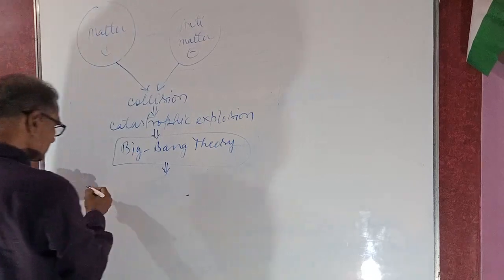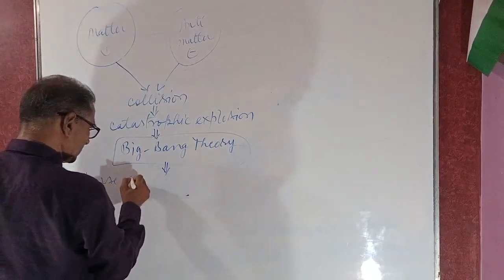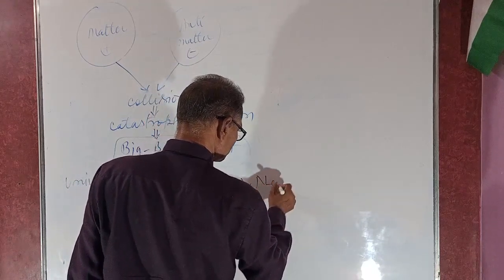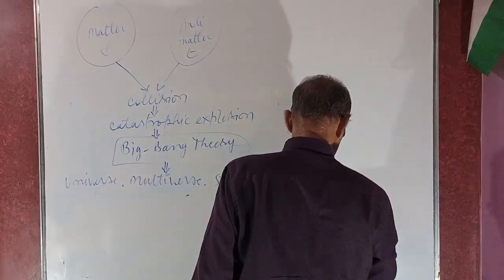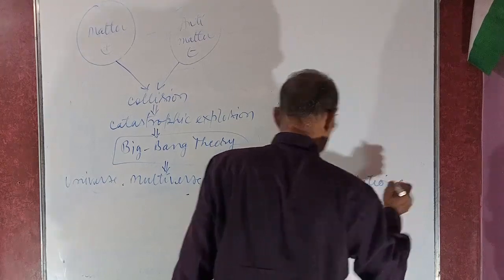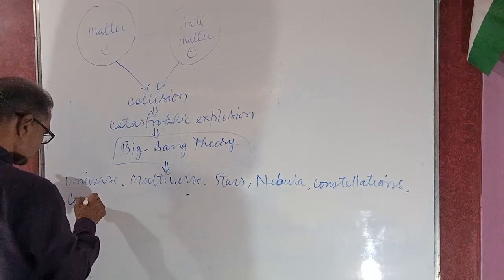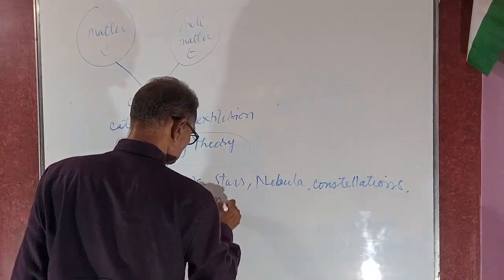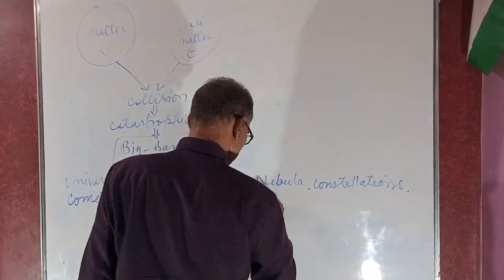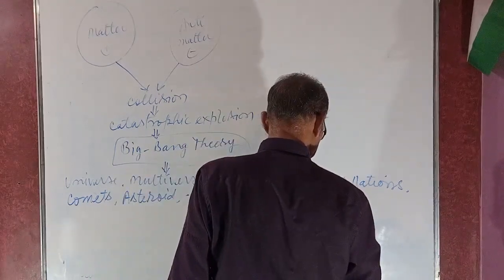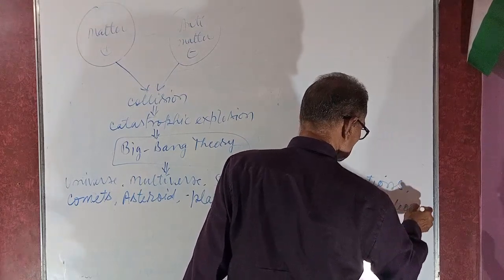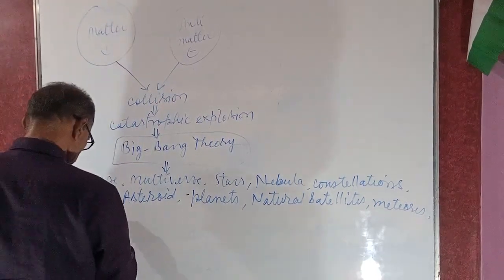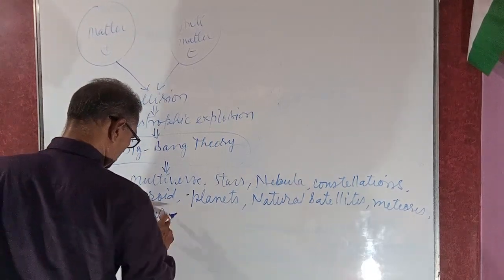As a result of the Big Bang, various kinds of celestial objects such as the universe, multiverse, stars, nebulae, constellations, comets, asteroids, planets, satellites, meaning natural satellites, meteors, and meteorites were formed at the time when the origin of the universe or cosmos was possible.